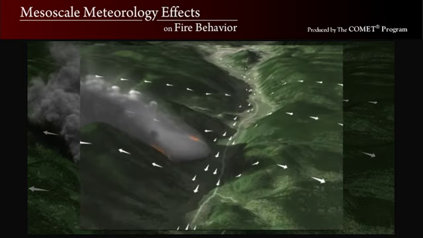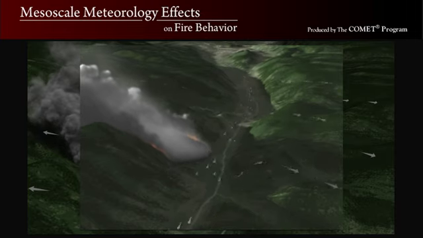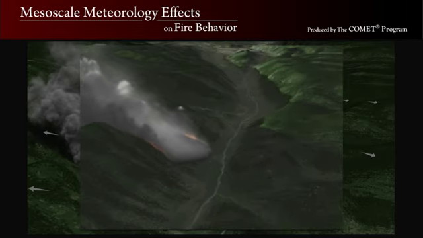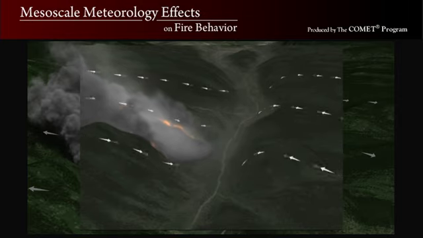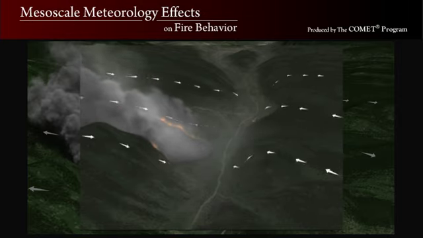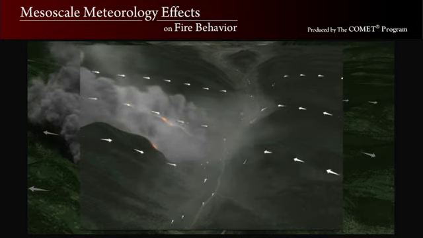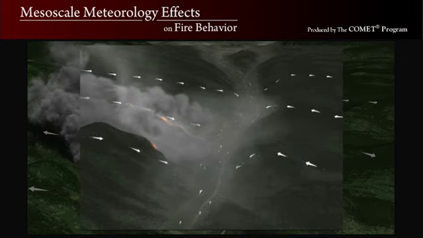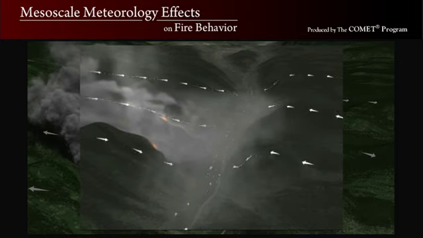As the sun goes down and the upslope and up-valley winds decrease, the upslope spread of the fire will begin to slow. The cooler temperatures and higher relative humidity will reduce the fire activity as fuels react to the cooler, more moist conditions. As the downslope winds develop, the upslope fire spread will continue to decrease, and the down-valley component of the winds can cause a change in the direction of spread.